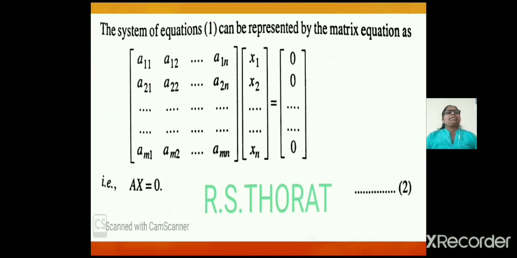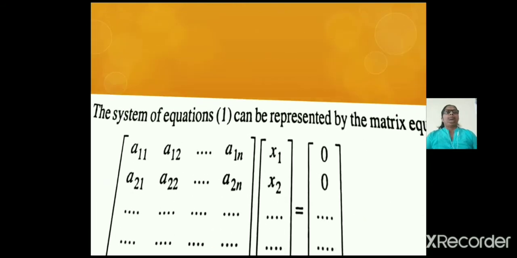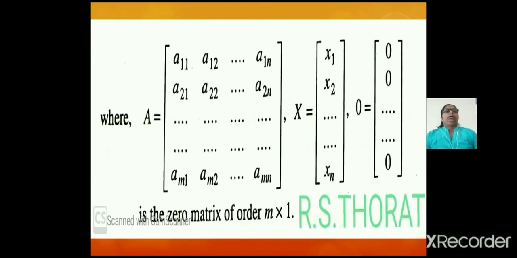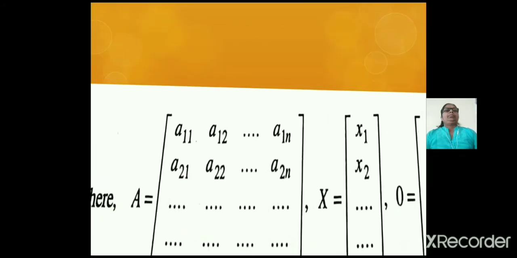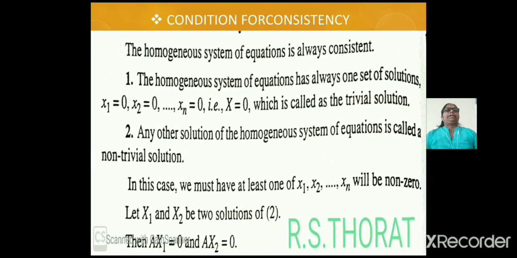The system of equations 1 can be represented by the matrix equation AX = 0, where A is the coefficient matrix, X is the matrix of unknowns and 0 is the null matrix. We denote this AX = 0 by equation 2. A is a square matrix. Now we consider the condition of consistency.